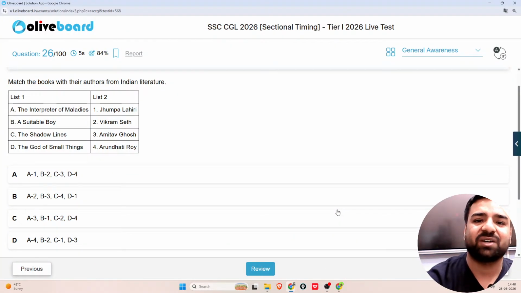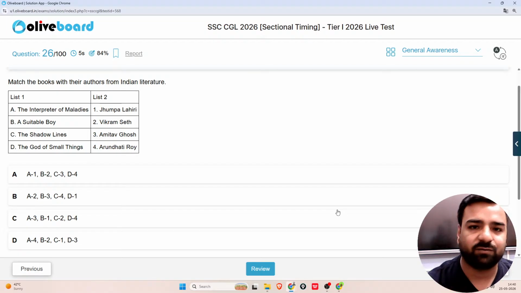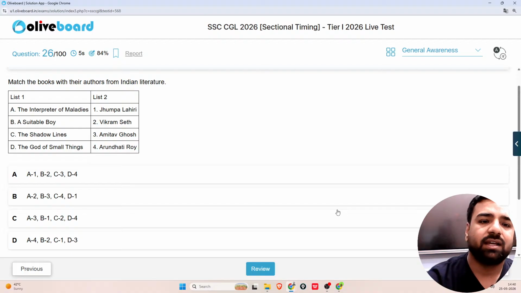Guys, today we are going to discuss the paper which is the live test, but there's some difference. What is it? As we are aware, according to the new notice, there will be sectional timing, and in this sectional timing you will be allotted 15 minutes for each section. The only point is, guys, please practice these mocks so that in the examination there will be no issue.